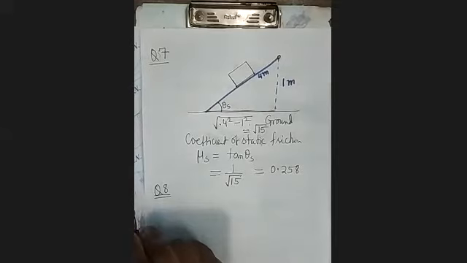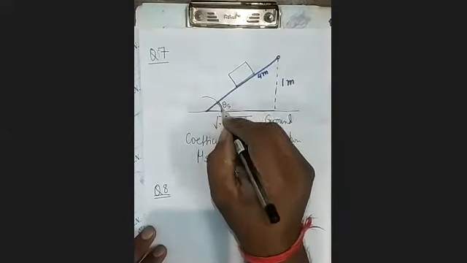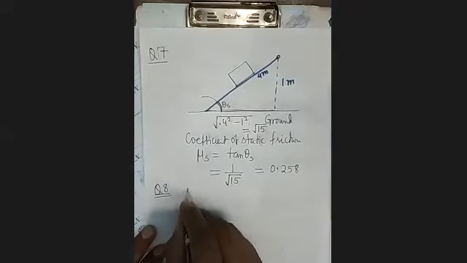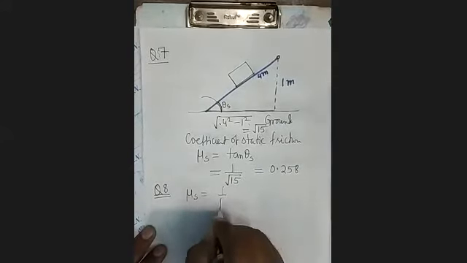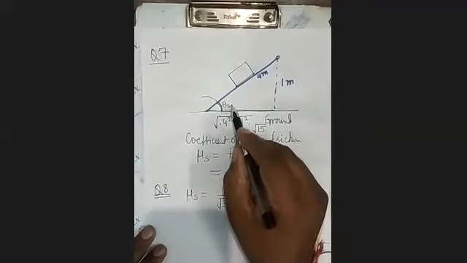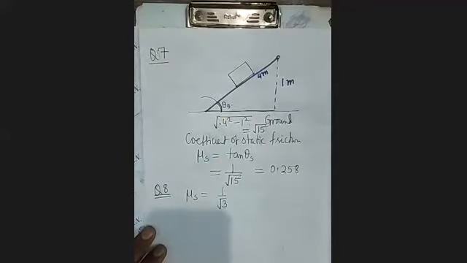A block rests on a plane of variable inclination. Variable inclination means this angle can be changed. Find the incline of the plane with the horizontal at which the block just slides down. Coefficient of friction is given, mu s equals 1 upon root 3. In this question, it has been asked at which incline, at which angle, the block placed over it just begins to slide. It means you have to find the angle of repose.